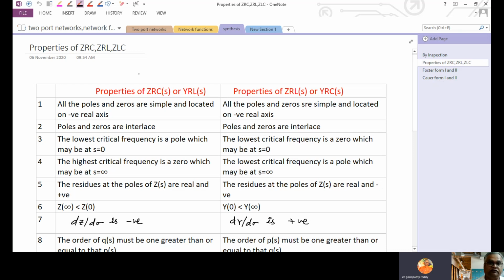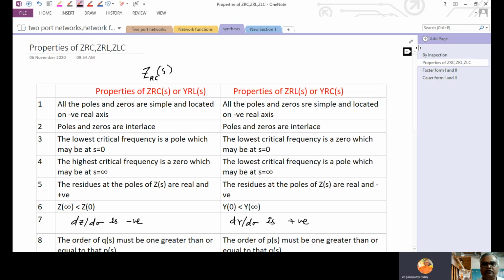ZRC, actually we have to write like ZRC of S. So the driving point impedance function Z of the RC network is a function of S. So ZRC of S and YRL of S properties are similar, and ZRL and YRC properties are similar. So ZRC, ZRL or YRL, YRC. These are the standard properties.